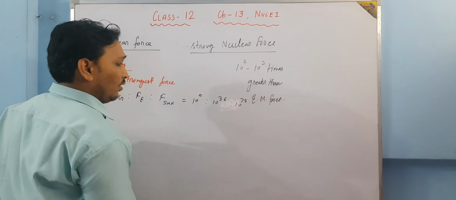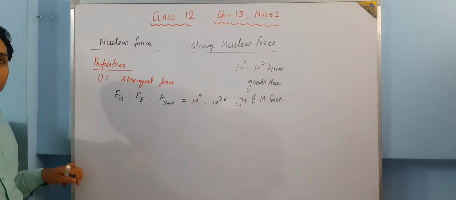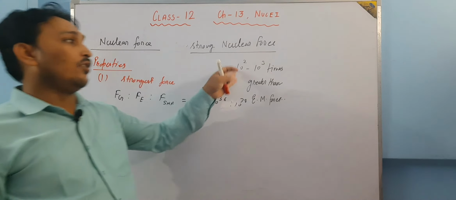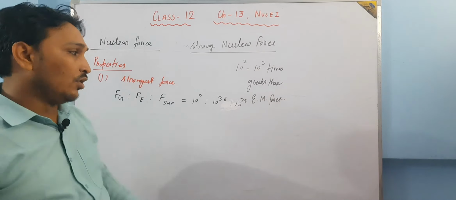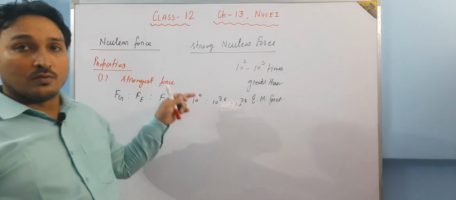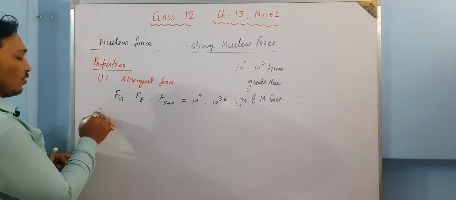In some books it is written 39, in some books 38. That's why I told you it is 10 to the power 2 to 10 to the power 3 times greater. So as you can compare, this force is the strongest one in nature.